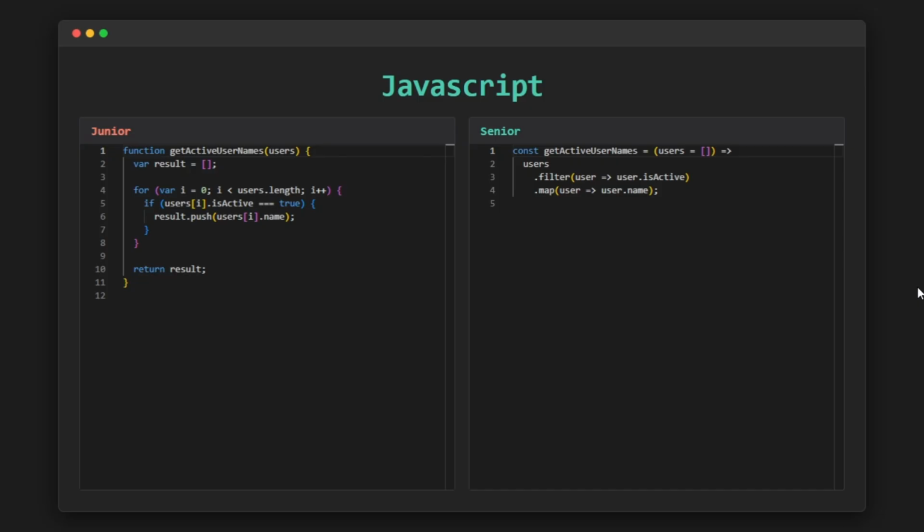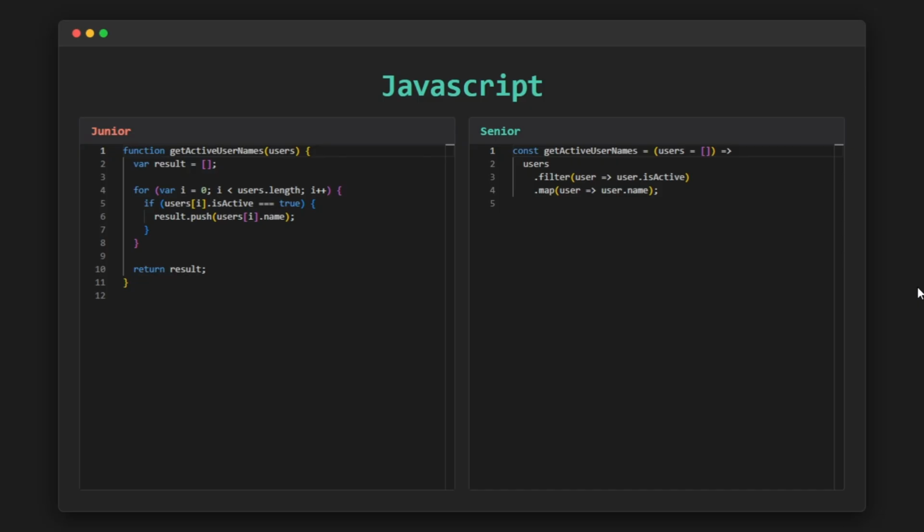First, the code is quite verbose for such a simple task. We're just filtering data and extracting a single property. Yet we need multiple lines of code, temporary variables, and control flow statements. Second, this approach focuses heavily on how to loop, rather than what the data represents. As a reader, you need to scan through the entire function to understand that the real goal is to get the names of active users.